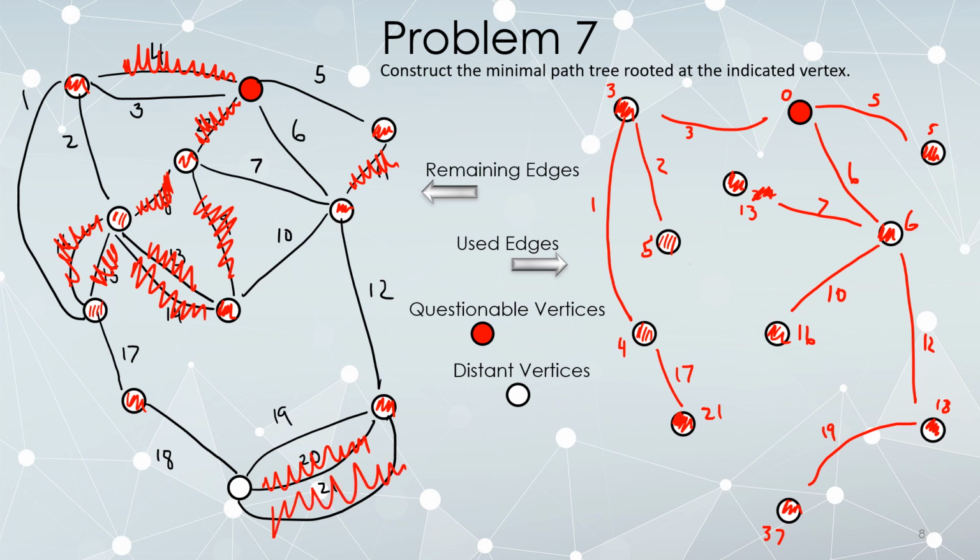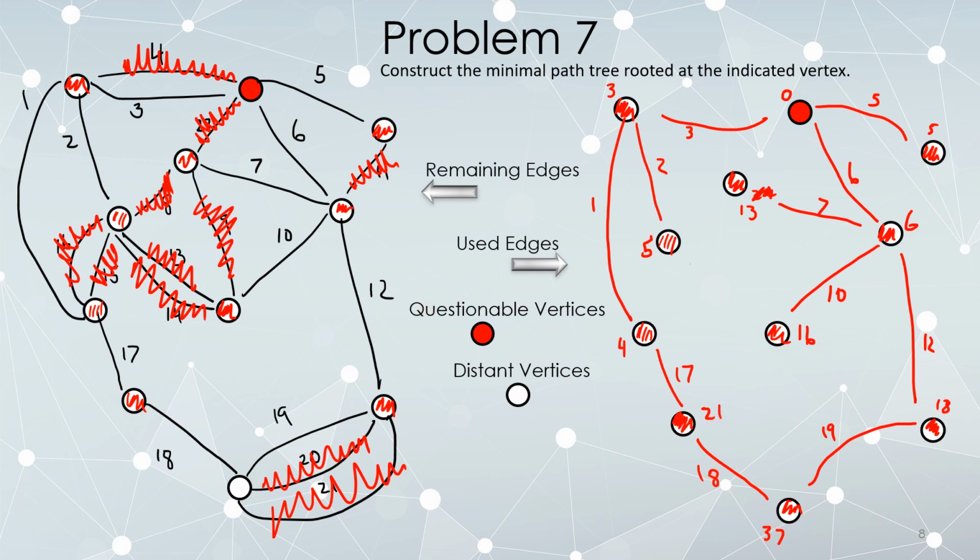Are there any edges remaining on the left that I'm not currently using? There's only one. There's this, 18. It connects two vertices that are currently being used. 21 plus 18 is larger than 37. 37 plus 18 is larger than 21.